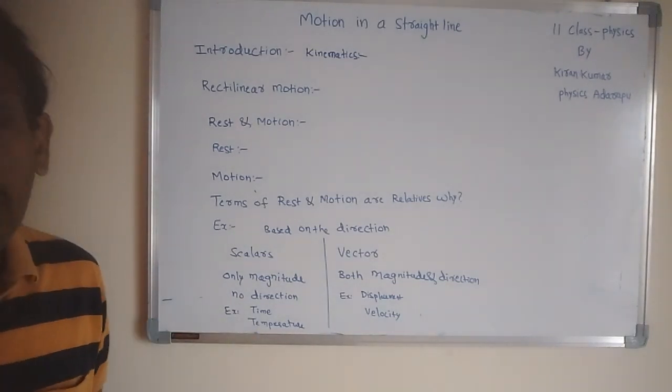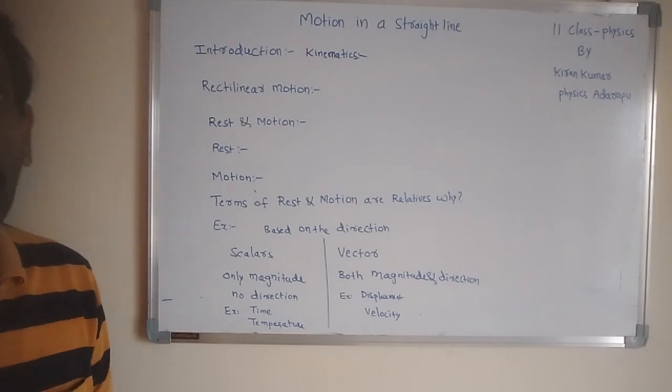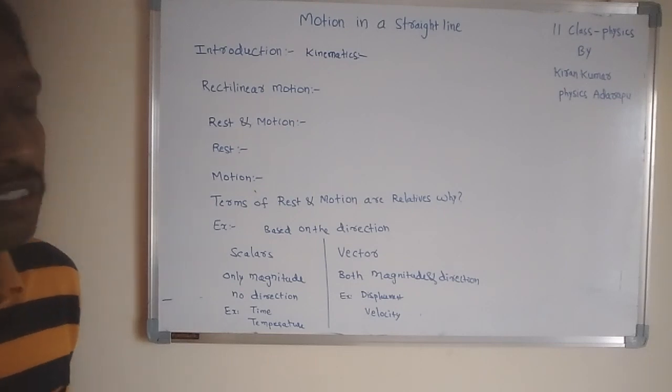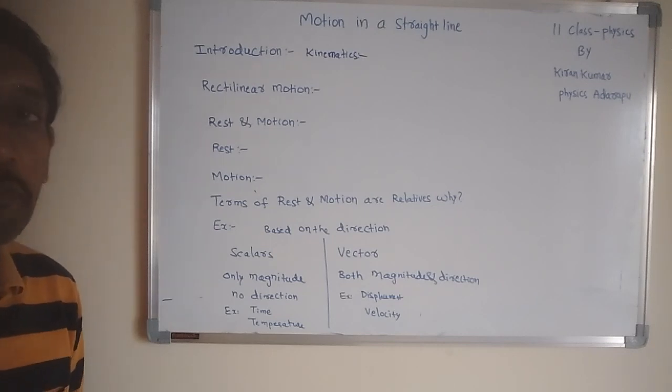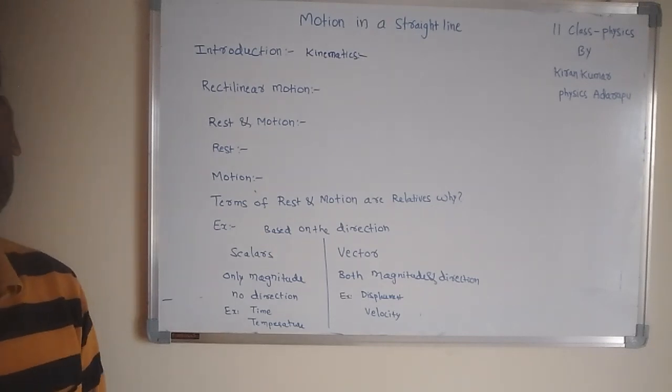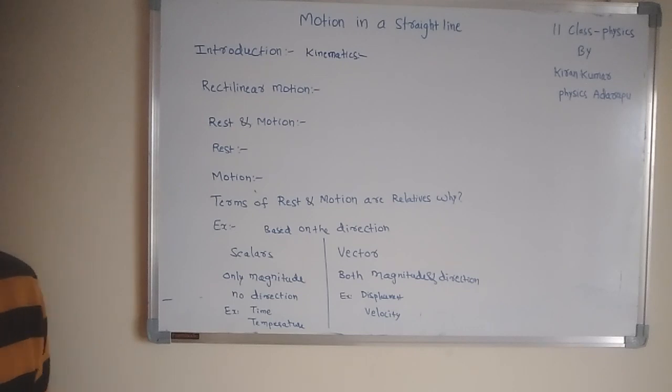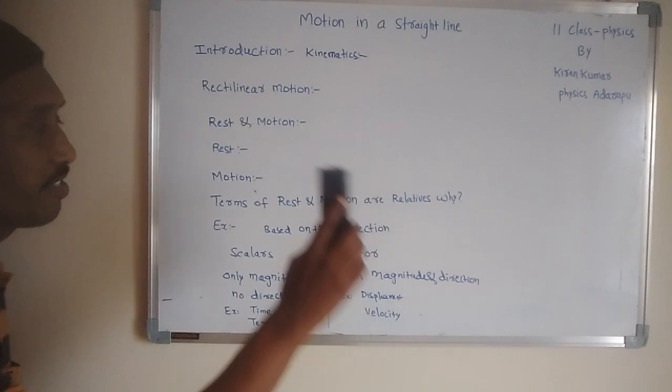Now I want to explain one of the important chapters. The topic is called distance and displacement. These are the important parameters in motion in a straight line. First I want to explain these two terms. Okay, I want to make this clear.